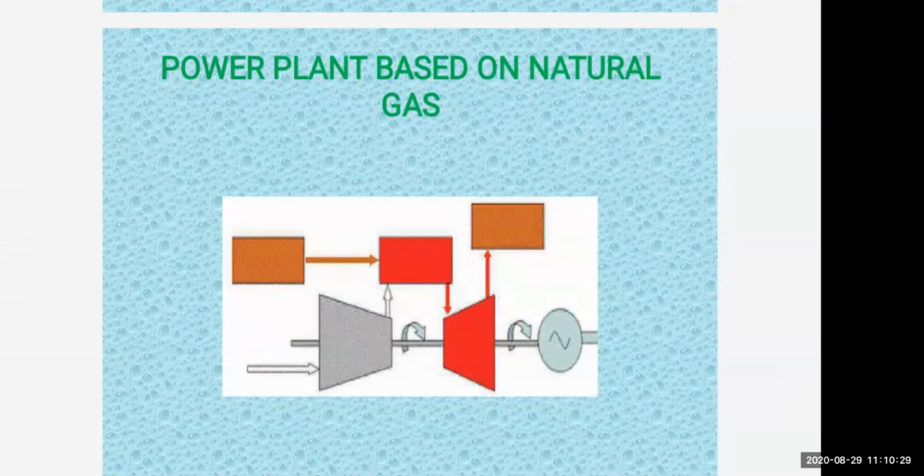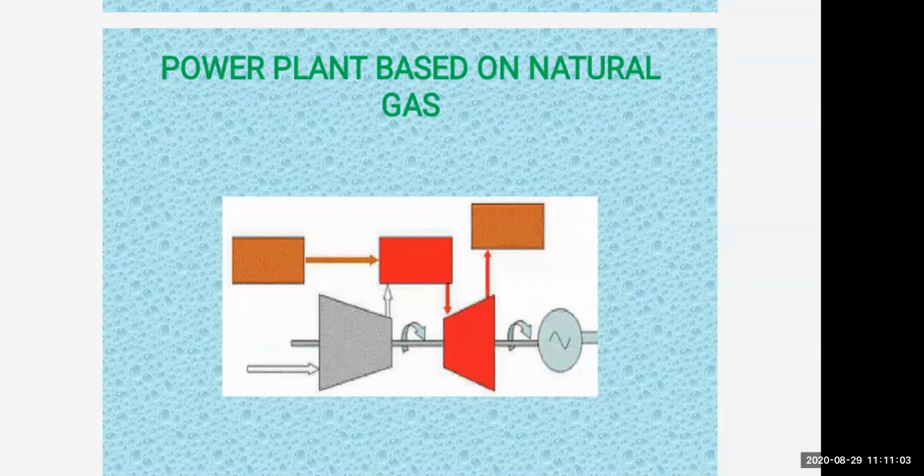Air is applied with a very high pressure using a compressor. In the combustion chamber, there is natural gas which will burn in the presence of air. When the gas burns at high temperature and pressure, it will turn the turbine. The turbine starts rotating and drives the generator. And finally, what is produced? Electrical energy, or electricity, is produced by this.